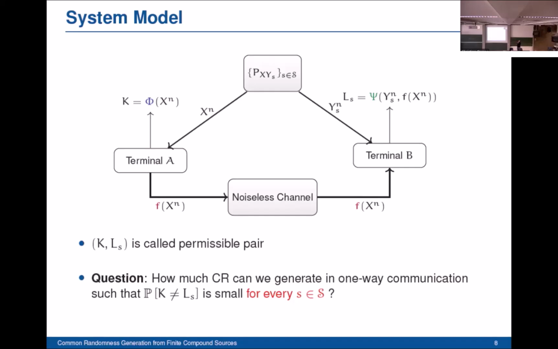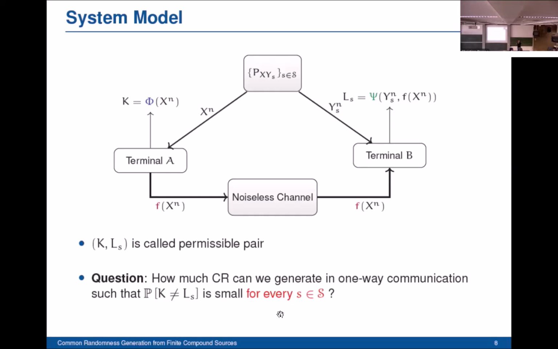Now, such a protocol induces this pair, which is called permissible. And of course, we should emphasize the fact that the distribution of the random variable K does not depend on the state, so that's why we have no index here. Now, the question we're going to ask is how much common randomness can we generate in one-way communication such that the error probability is small for all possible states. So here, we want the error probability to be small for all possible states.